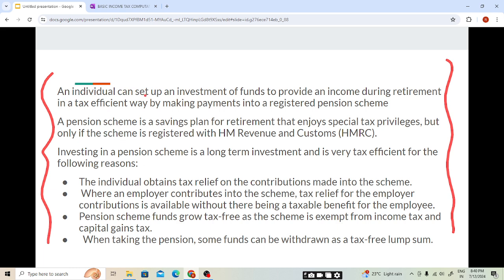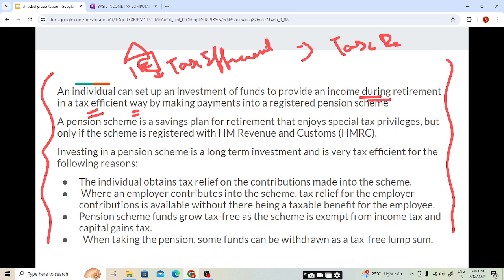An individual can set up an investment of funds to provide an income during retirement. So an individual will contribute money to funds, or invest in a fund, so that he will generate an income during his retirement in a tax efficient way. Tax efficient means he will be getting tax relief by making payments into a registered pension scheme. So the fund must be invested into the registered pension scheme to avail the tax relief.